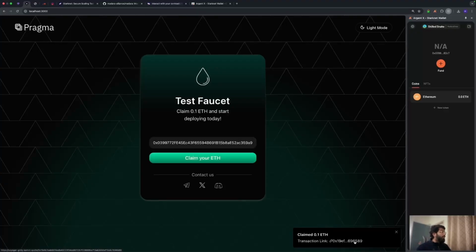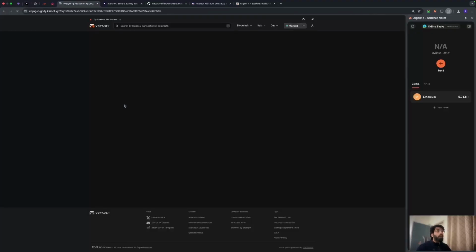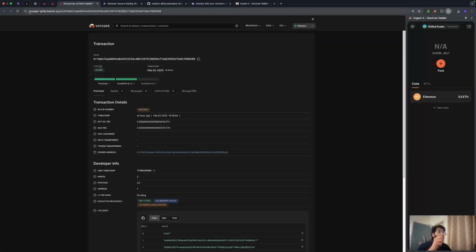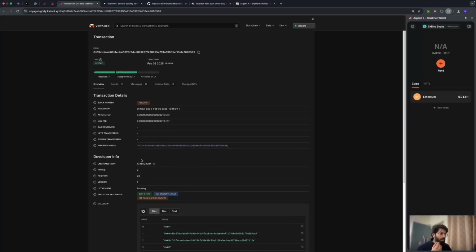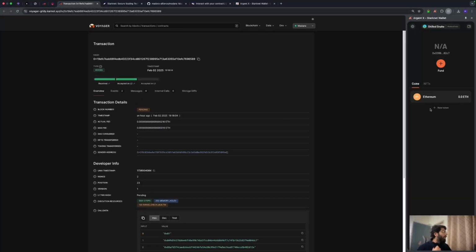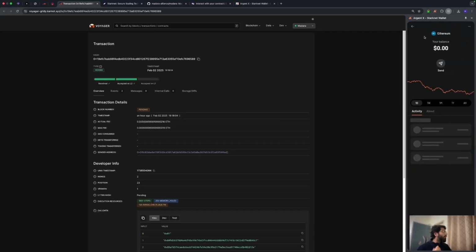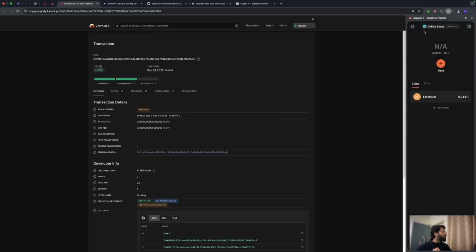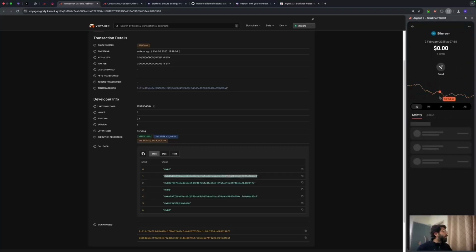All right, so I can see that my transaction has gone through. Let's check it out. This particular transaction will automatically redirect me to the correct Voyager that I have set up, because that is what we entered in the faucet as well. So we can see that we have sent some amount of Ethereum. Let's check this out. Your balance is 0. Let's wait for it. It took its time and now it's showing. So yeah, you can see 0.1 ETH right there.